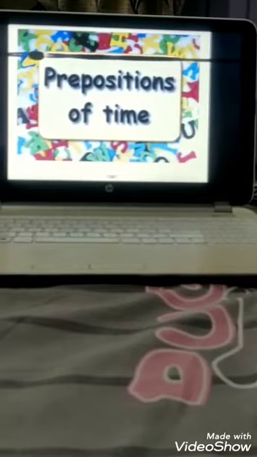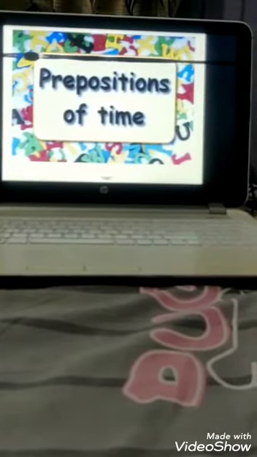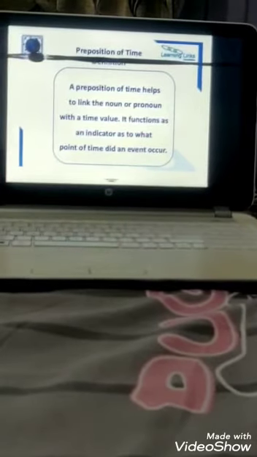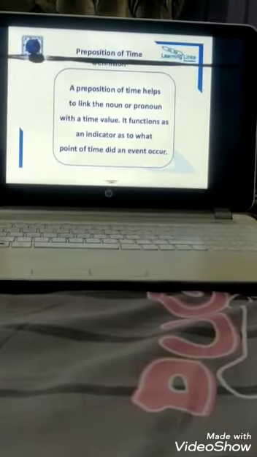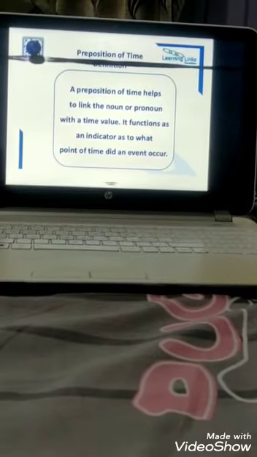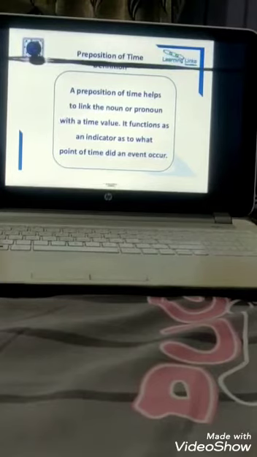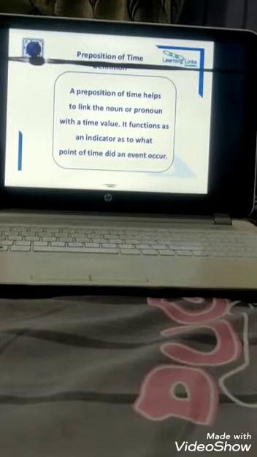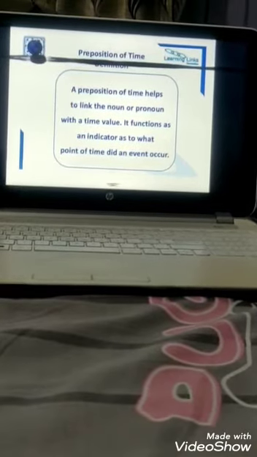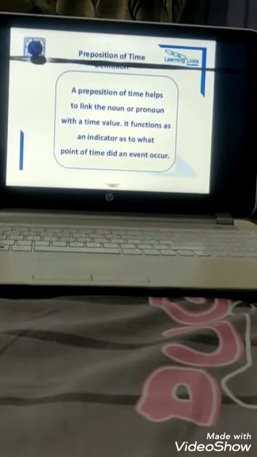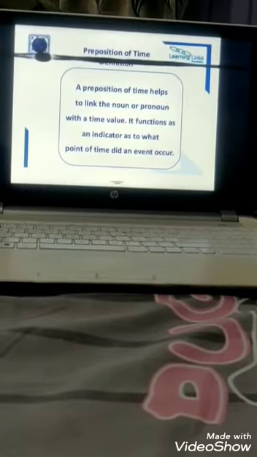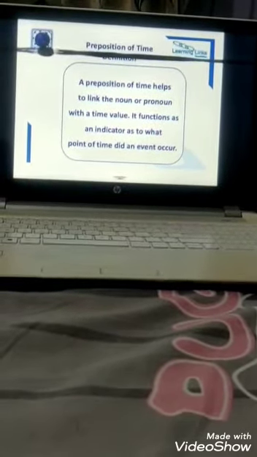So after preposition of place, let's understand preposition of time. What is preposition of time? A preposition of time helps to link the noun or pronoun with a time value. It functions as an indicator as to what point of time an event occurred. It means it tells about the time or duration of a noun or pronoun in relation with other words.